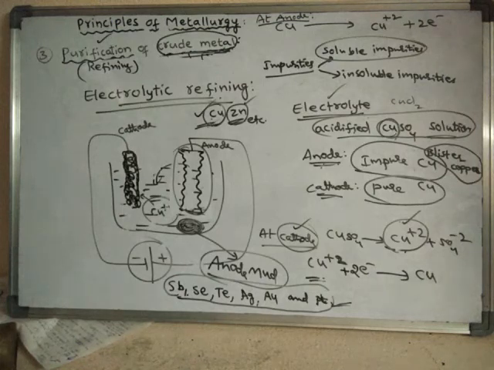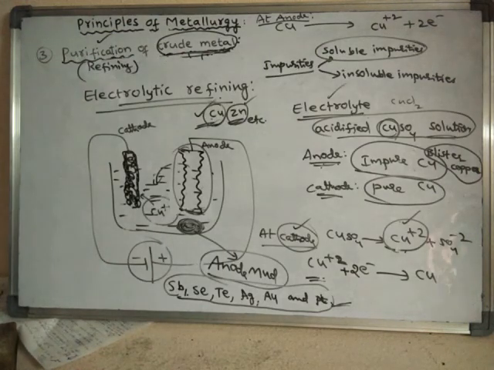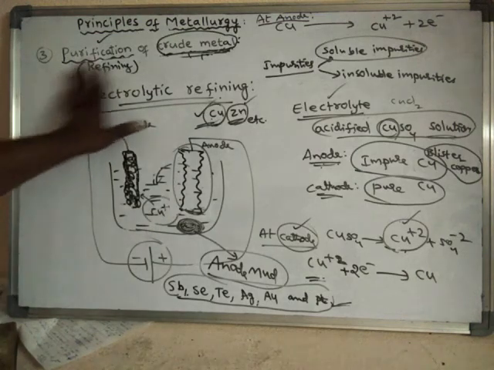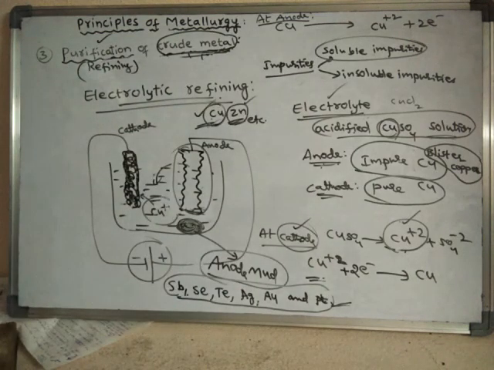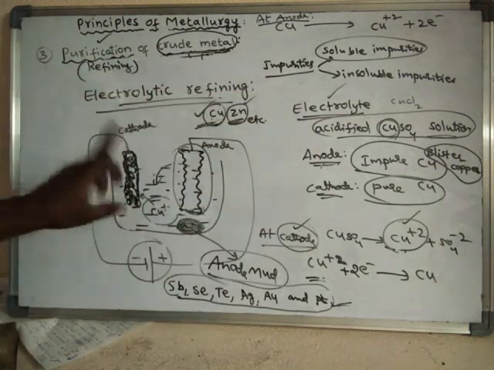So the electrolytic refining method is also one of the purification methods. So far we have learnt different types of purification methods: distillation, liquefaction, poling, and next electrolytic refining. By all these methods, we finally get one pure metal.